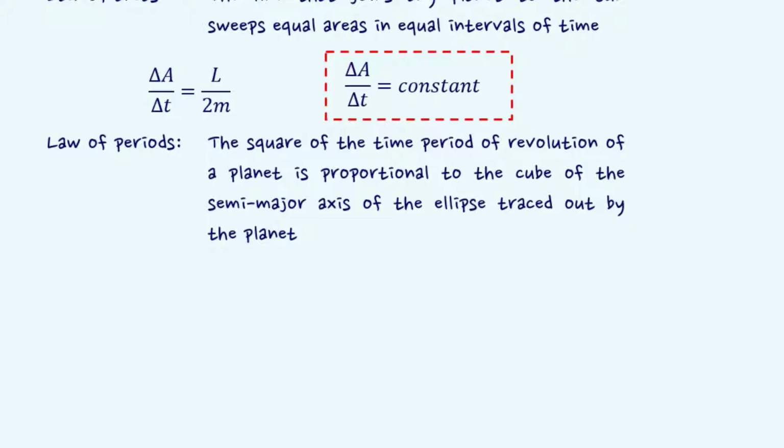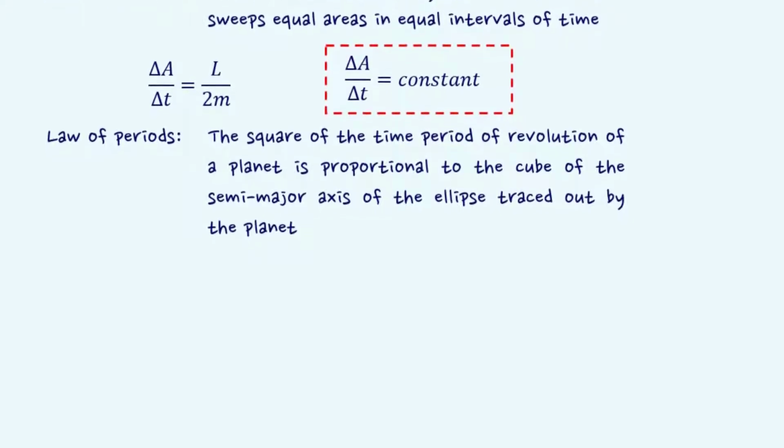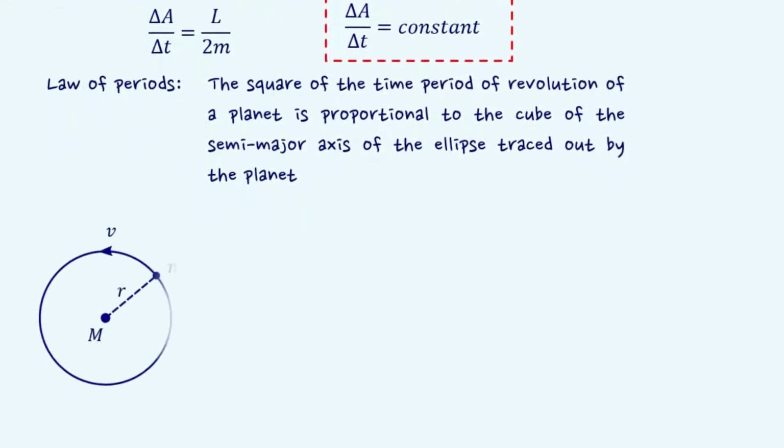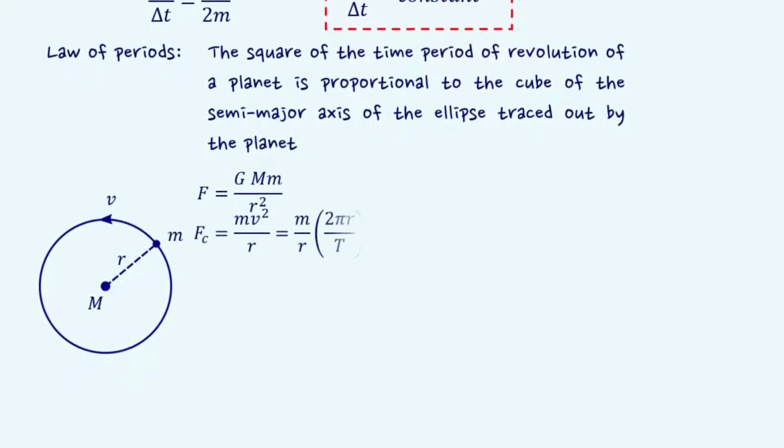Though we know planets move around the Sun in an elliptical path, for simplicity of the concept, we are assuming that a planet is moving around the Sun in a circular orbit of radius r with velocity v. The centripetal force for this motion is provided by the gravitational force. Hence, equating the expressions for centripetal and gravitational force and replacing velocity of the planet in terms of time period of revolution and the radius of the orbit, we get an expression stating that the square of the time period divided by the cube of the radius of the orbit is a constant.